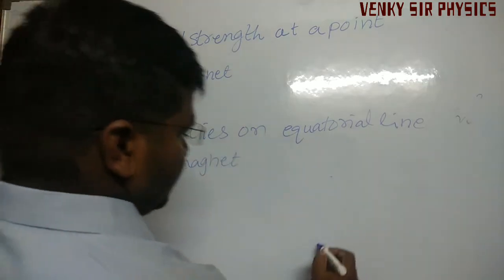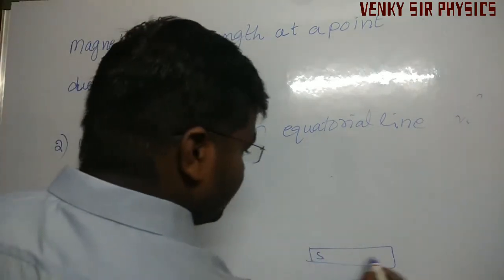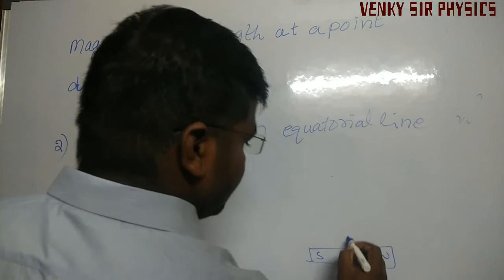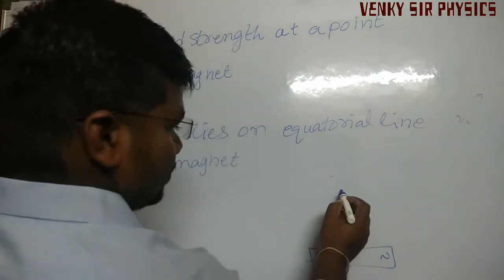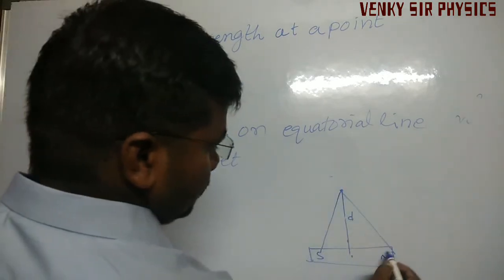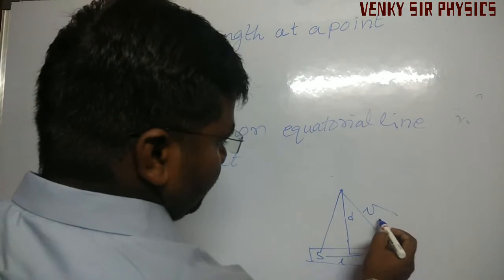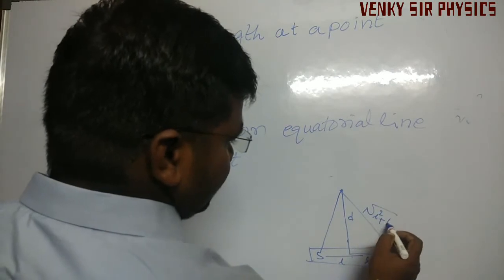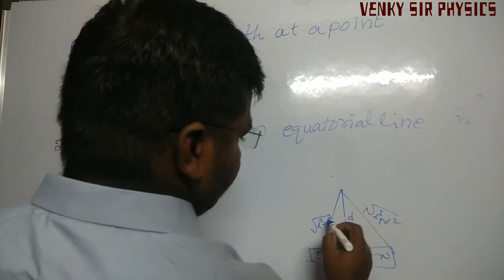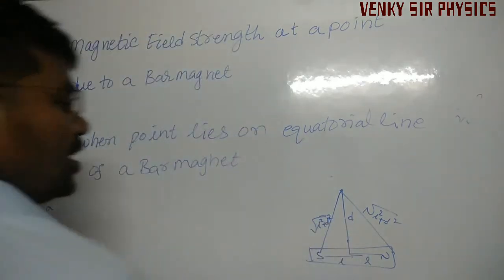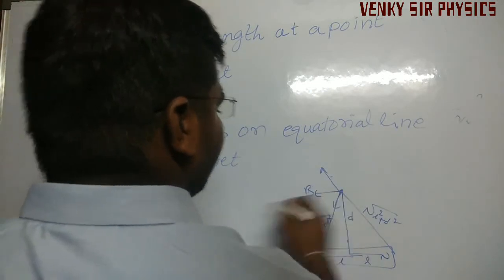You can understand, equatorial line means like this: south to north, to D, this point, at a distance root of L square plus D square. Understand? In this way we have to find the magnetic field.